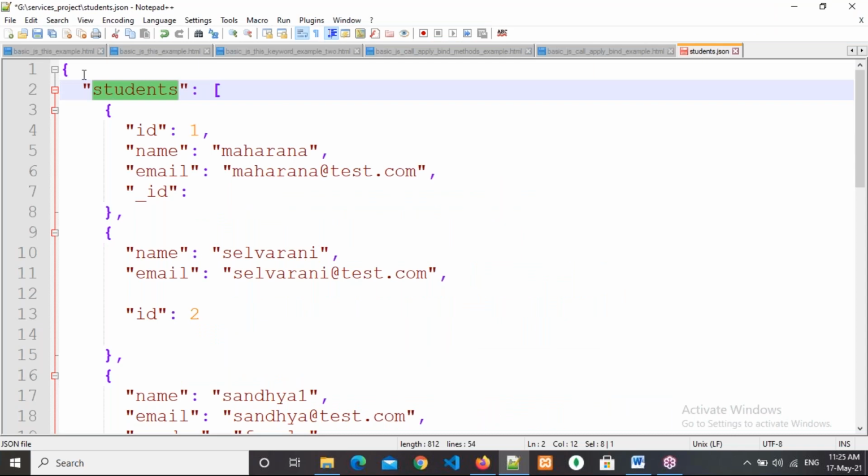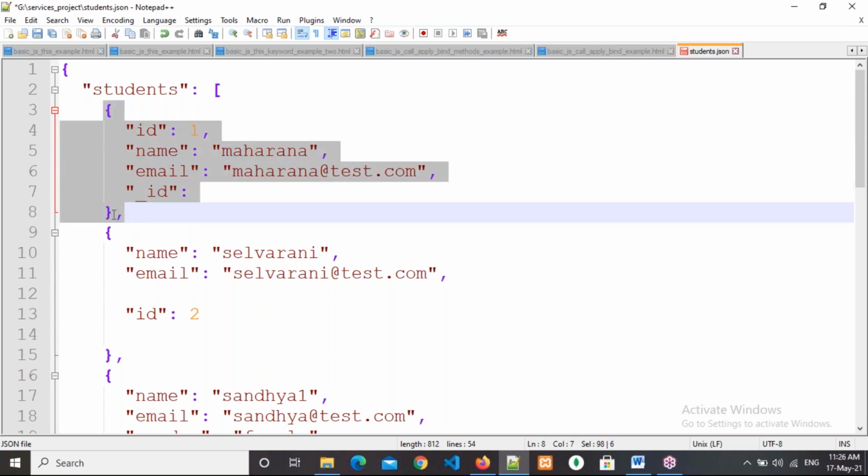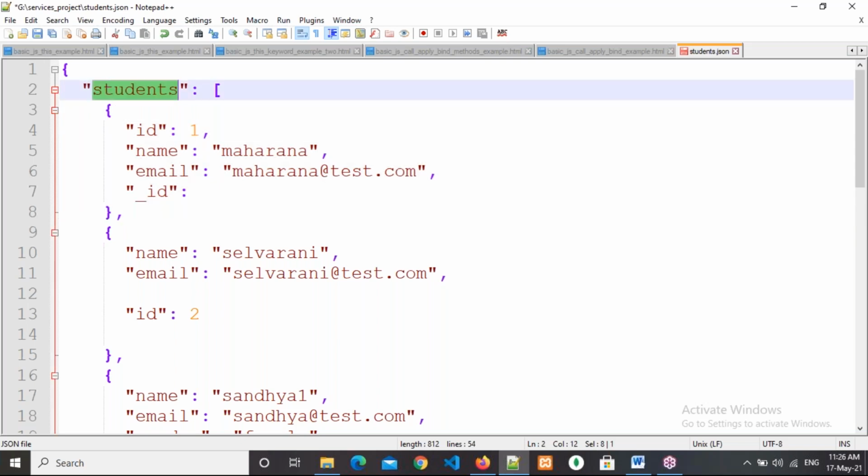So collection in MongoDB and table in a relational database like MySQL are similar. Same means that it has some similarities. Table in MySQL we call a collection here in MongoDB. Record in MySQL is called a document here. So from line number 3 to 8, it is a document, and students is a collection.